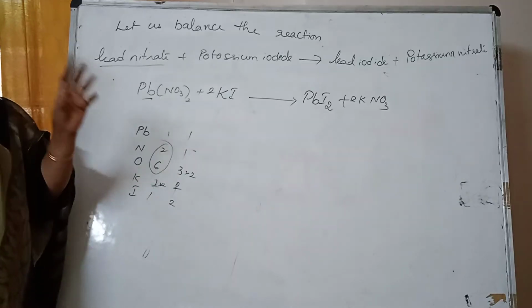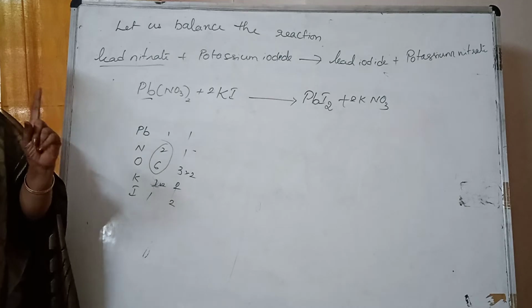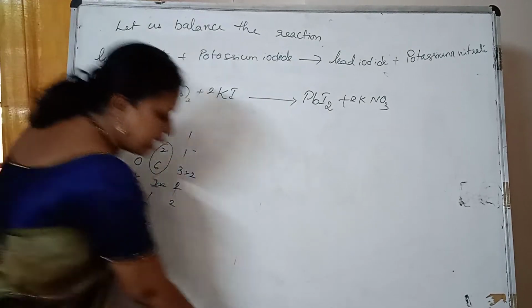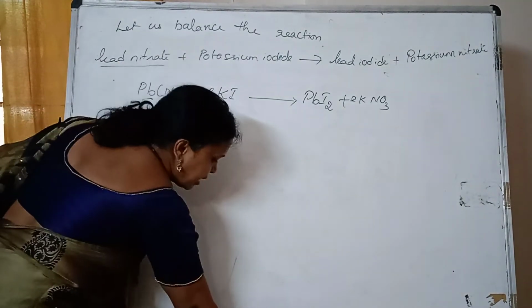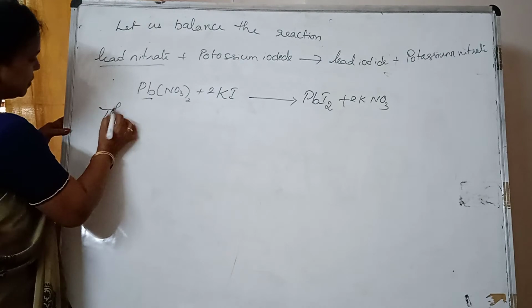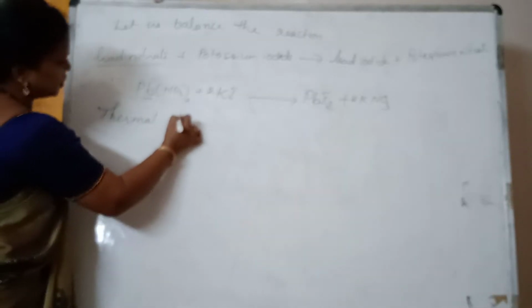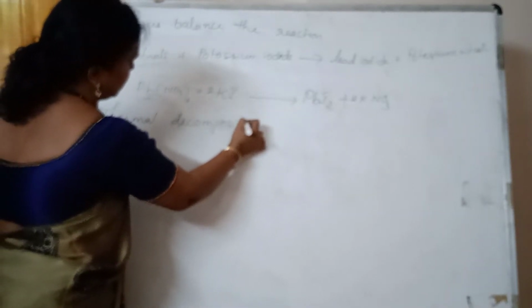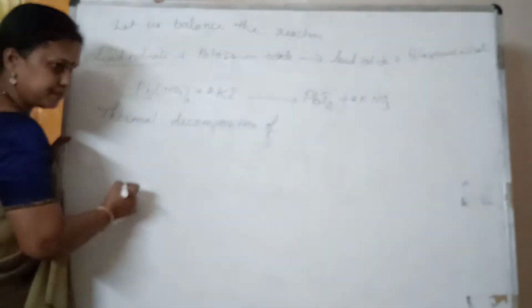Okay, understood? So when you are balancing the equation, you need to give the first priority to the compound, then you go for element. One more thing, I will do it. Now thermal decomposition of lead nitrate.